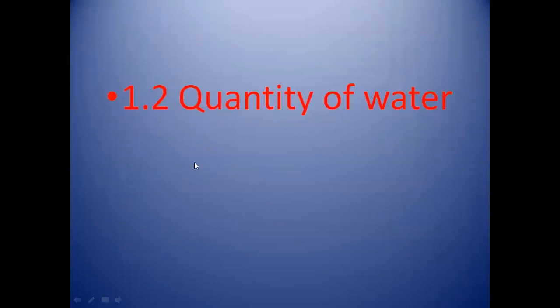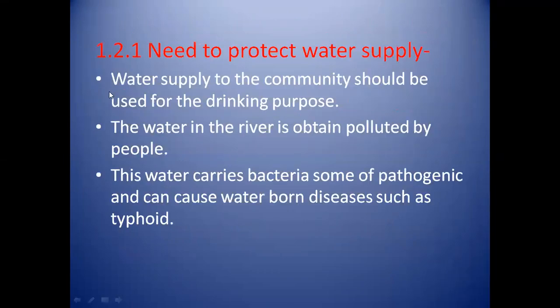Now the next point of unit number 1 is quantity of water. It is the second point of unit number 1. The first point is sources of water and intake structures, then the second is quantity of water. Now in quantity of water, the first subpoint is the need to protect water supply, or why the water supply needs to be protected.